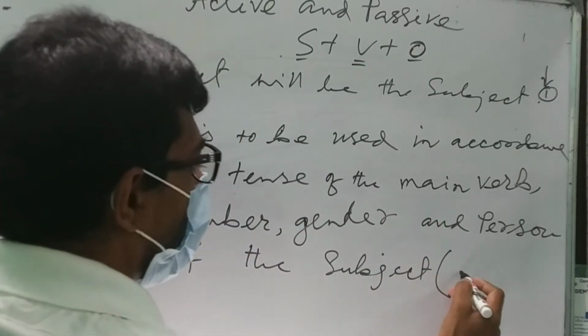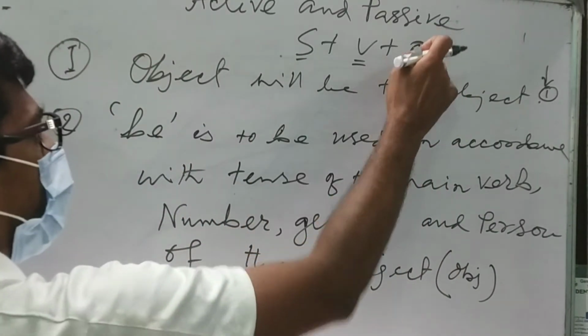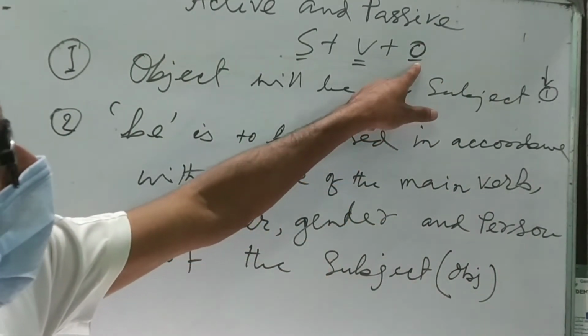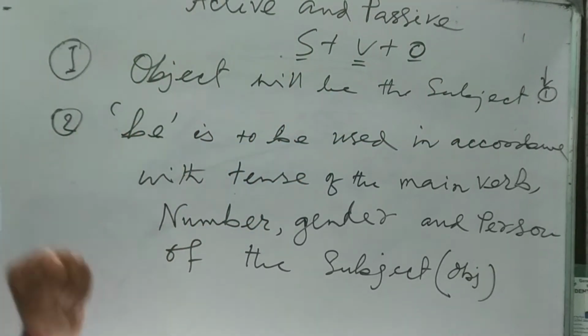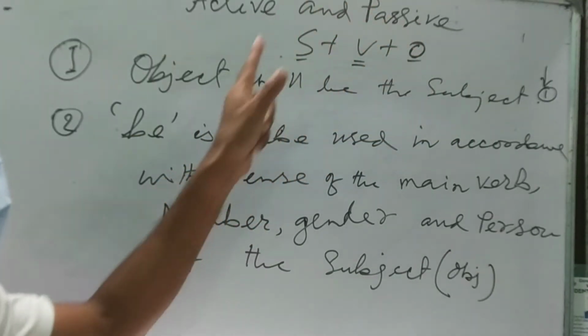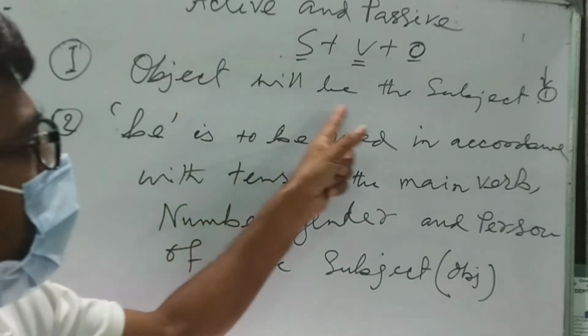Subject means that which is object in active. In the first step, you have to carry the object from its object position to the subject. First, the object will be the subject. Look here. Object will be the subject.